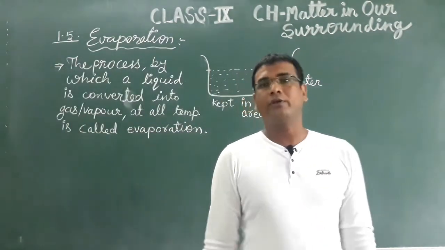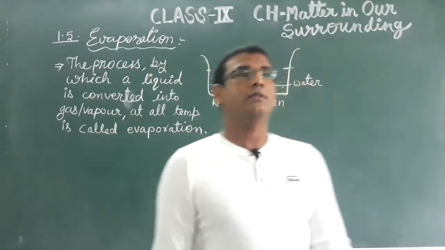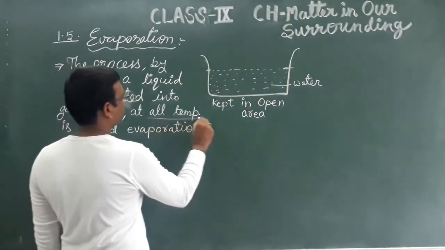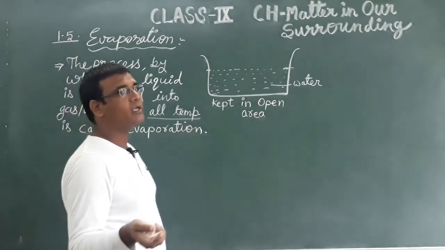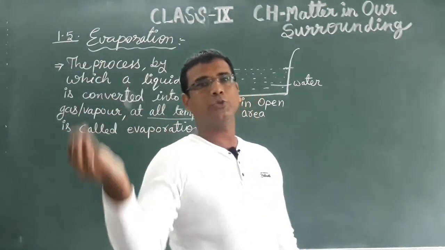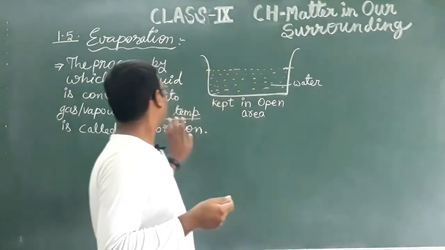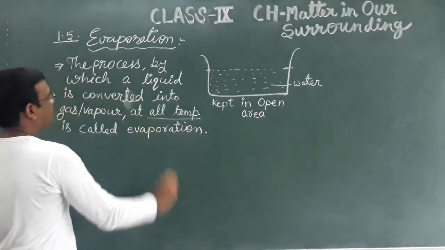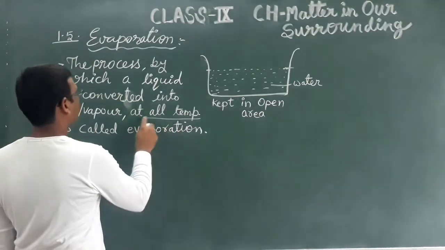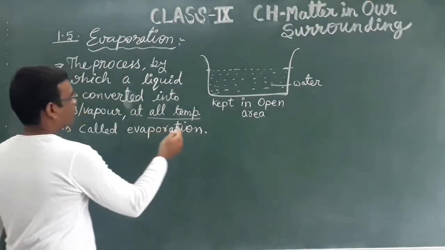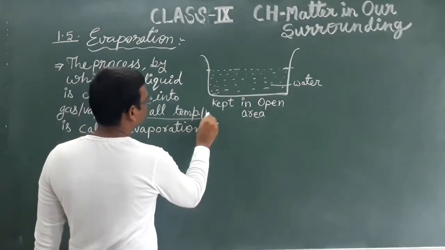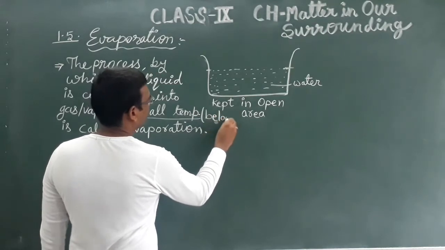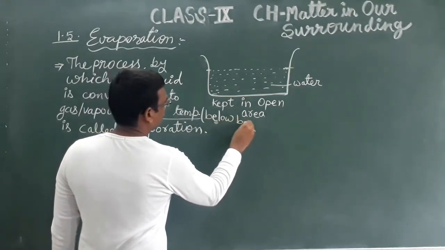Now when we are saying at all temperatures, we are not talking about the boiling point, because at the boiling point surely that liquid will get converted into gaseous state. So we are not talking about a boiling temperature, but all temperatures below the boiling temperature. You can add here below BP.